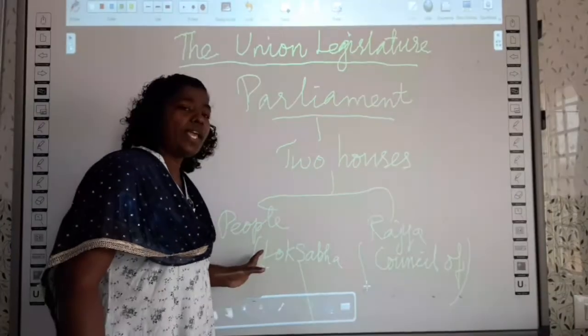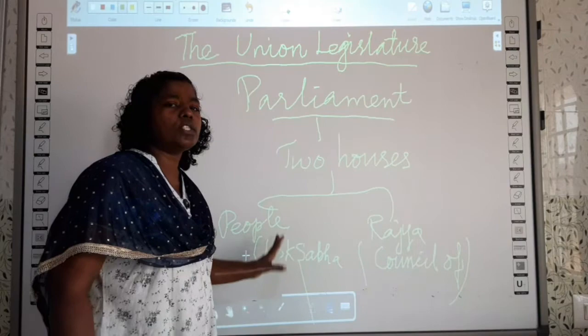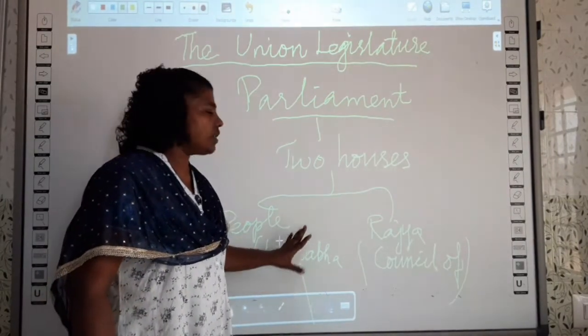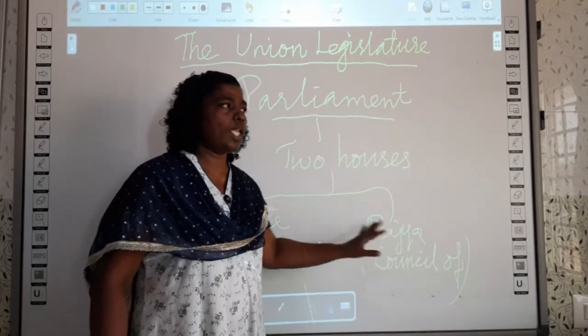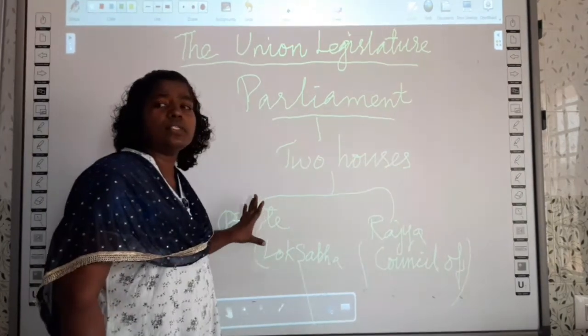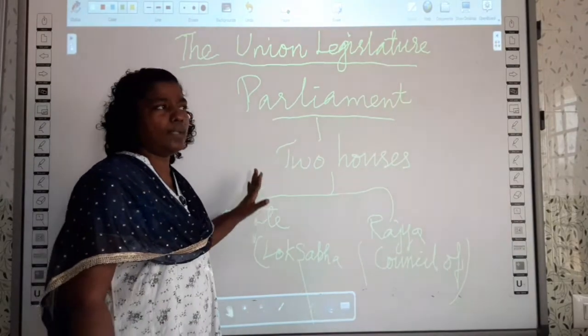So, we will see today about this House of the People, or Lok Sabha. Lok Sabha is otherwise known as the lower house and Rajya Sabha is otherwise known as the upper house. Now, we will see what the qualifications are for the House of the People, the lower house.